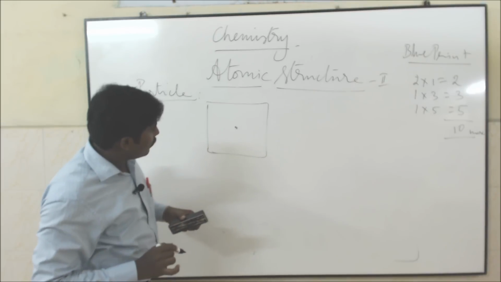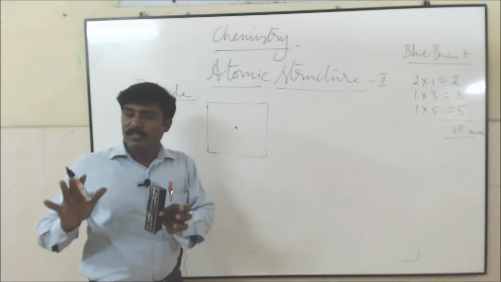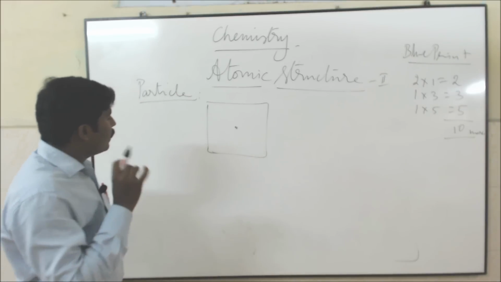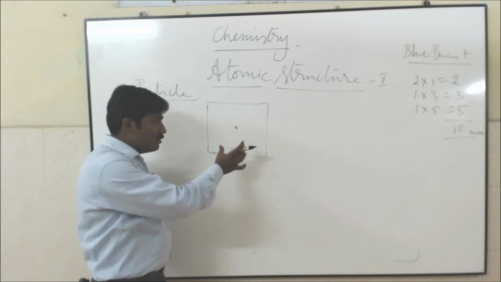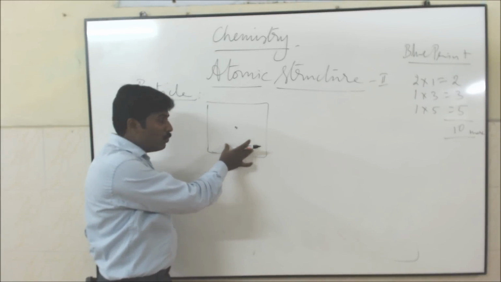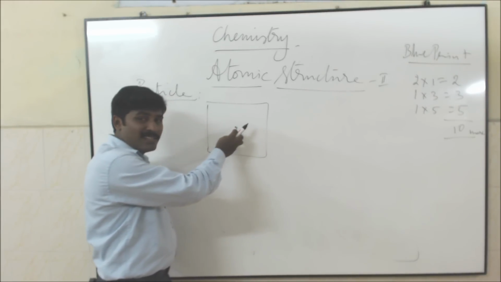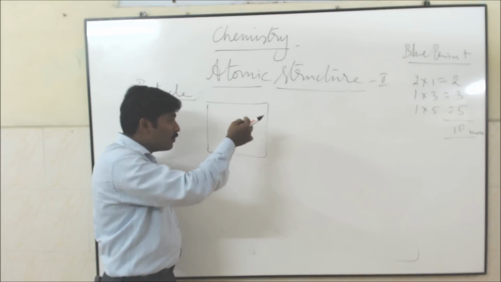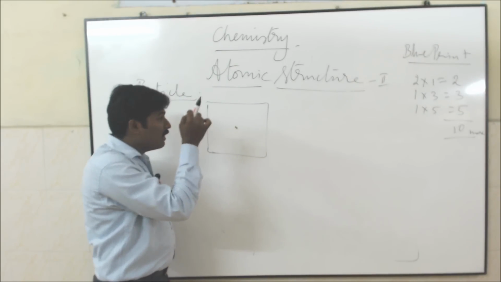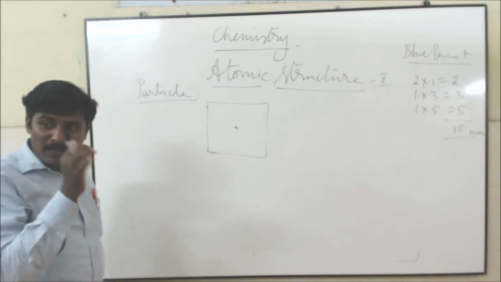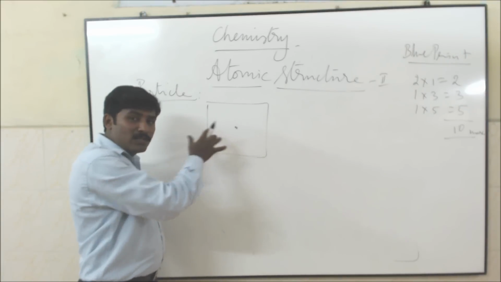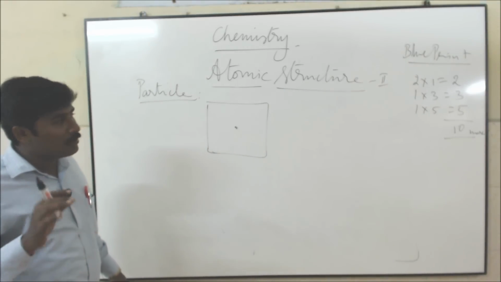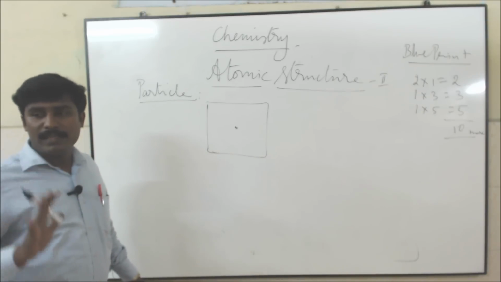So only particles produce scintillation, not other things. Electrons are not spread out over the whole screen. They produce scintillation, which is only particle nature. From this experiment we can conclude electrons have particle nature.